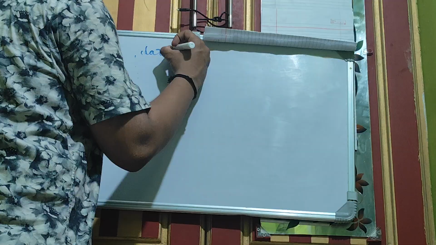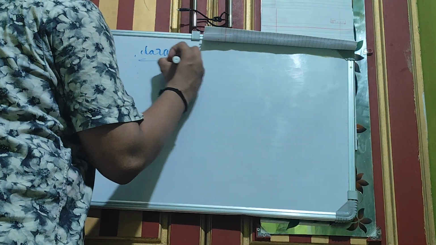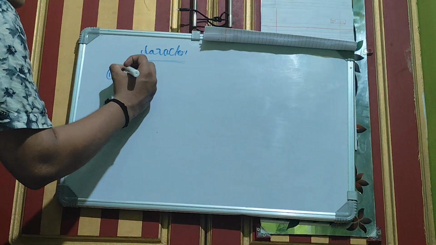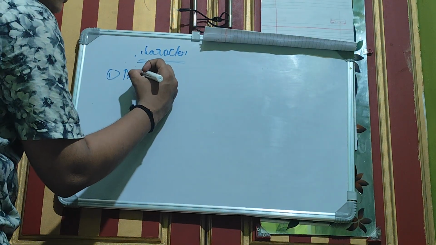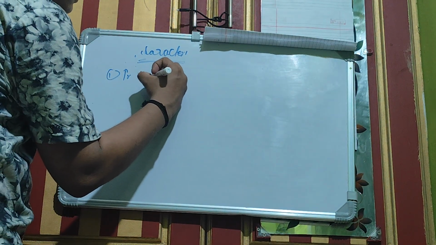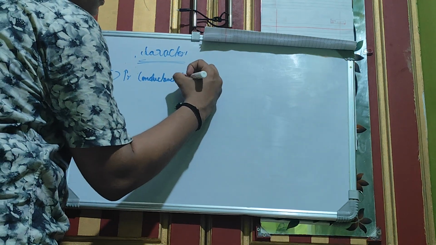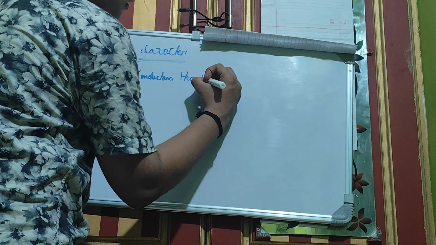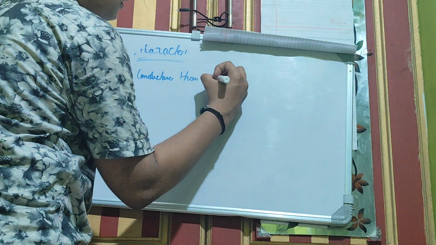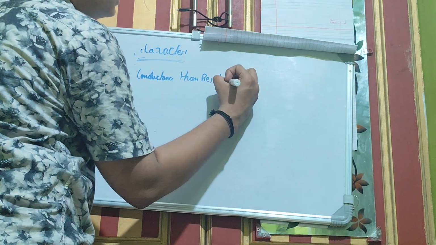What are the characters of a good semiconductor? The first is that it has higher conductance than a resistor, so it cannot be classified as a resistor.